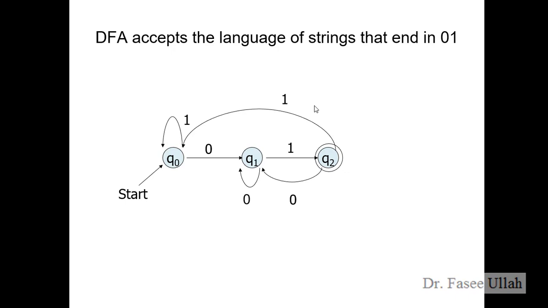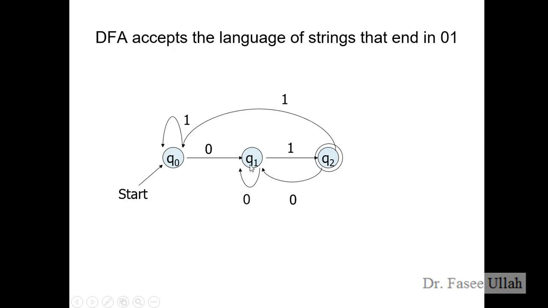Okay, we have a DFA which accepts the language of strings that end in 01, right? Ending with 01, that is the meaning. So it's very easy. We just need to know how many states there could be among these two. So this is Q0 and Q1, with a 0 transition. Q1 to Q2 is a 1. It's very common that the input may start with 1, many times. So that's why we have put a loop on this.